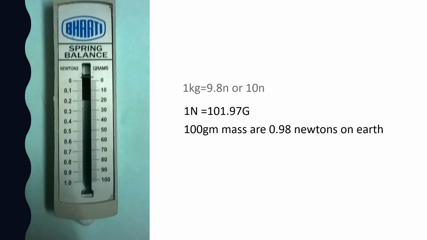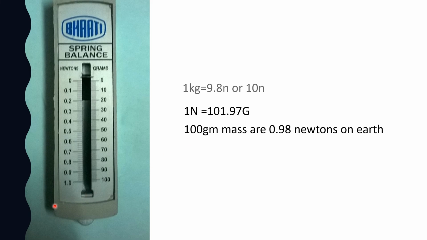As we have discussed in the previous slides, the force meter carries the weight, and we have measured the weight in grams. How do we convert these grams into newtons? This is a spring balance or force meter, and on the left hand side you see the newtons, and the right hand side shows the grams. 1 kg is equal to 9.8 newtons, or approximately 10 newtons, and 1 newton equals 101.97 grams, or approximately 100 grams.